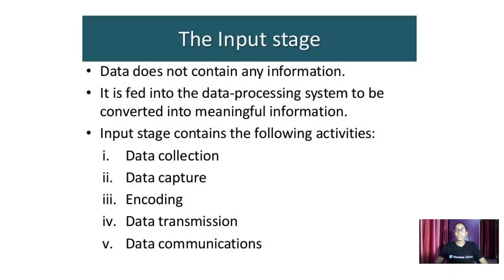In the first stage of the flowchart, your data is converted into the input stage. The data doesn't have any information, it's just raw data. Suppose you have to make a pickle.